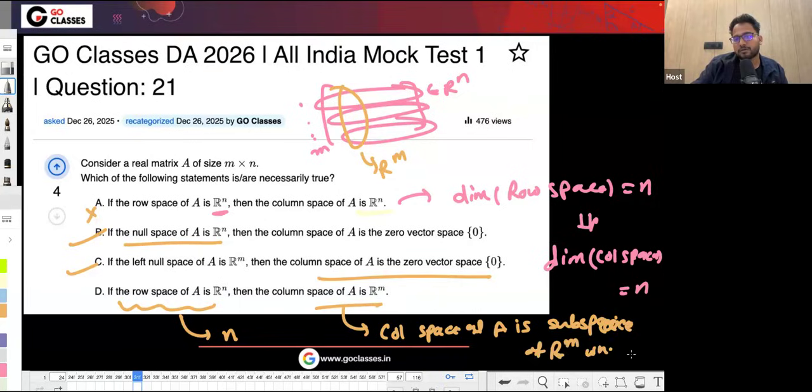This is correct because both must have the same dimensions.